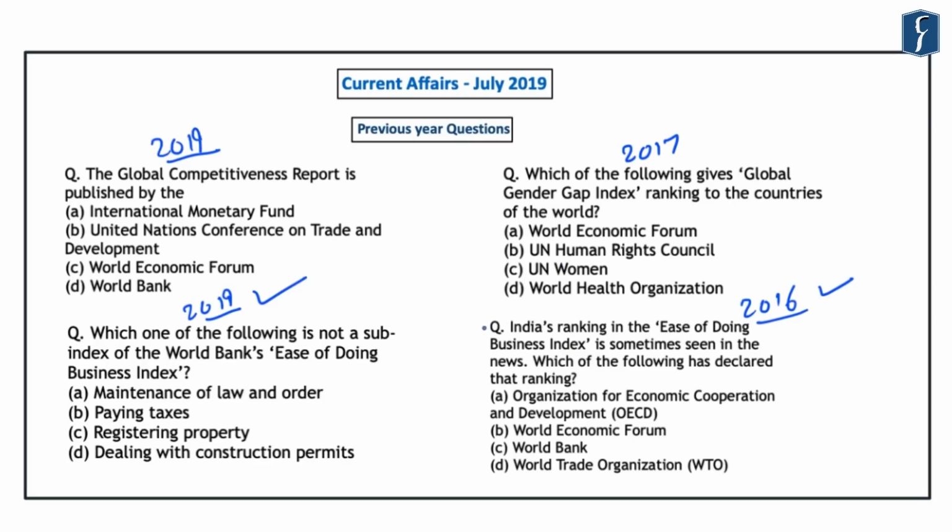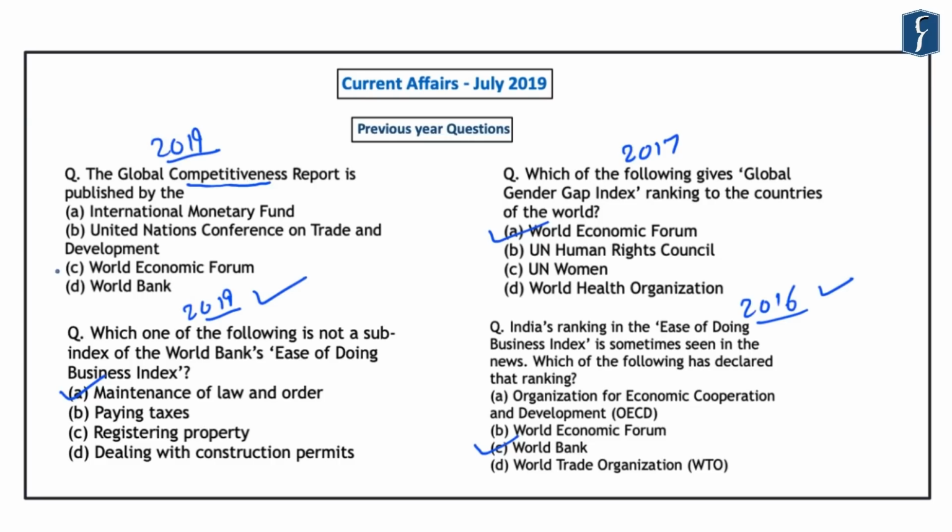In the 2016 question, the answer was World Bank. And the answer in 2019 was maintenance of law and order. Further, if you look at the question that was asked in 2017, it reads which of the following gives global gender gap index ranking to the countries of the world. And the correct answer here was World Economic Forum. Again, in the year 2019, a question was asked related to the global competitiveness report, and it is published by which of the following.